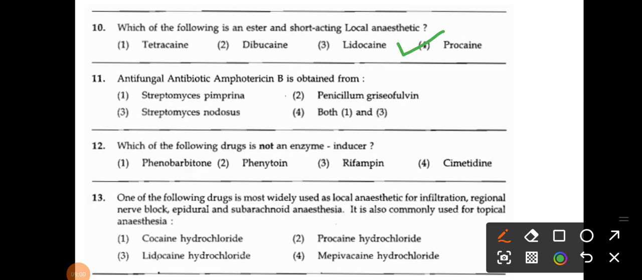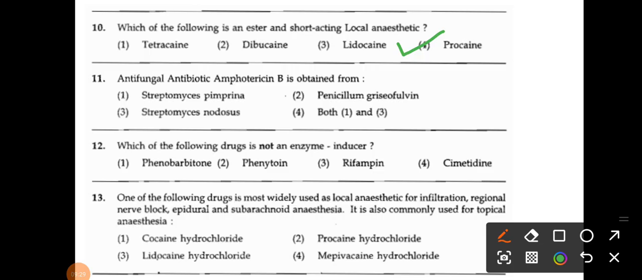The next one: antifungal antibiotic amphotericin B is isolated from, or obtained from. Directly the question is asking about the microorganism, the source of that specific antibiotic, right? So what is the source of amphotericin B? The options are Streptomyces pimprina, Penicillium griseofulvin, Streptomyces nodosus, and both 1 and 3, right? So what is the correct answer?